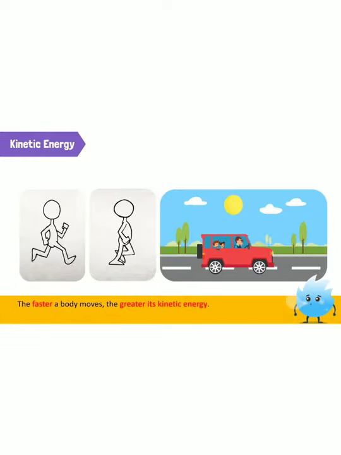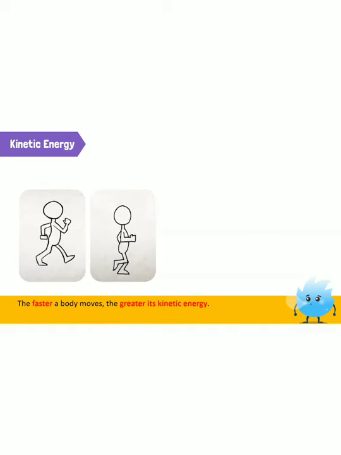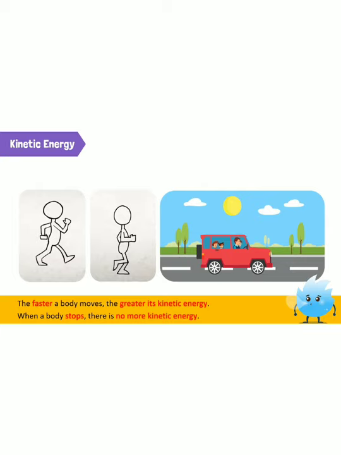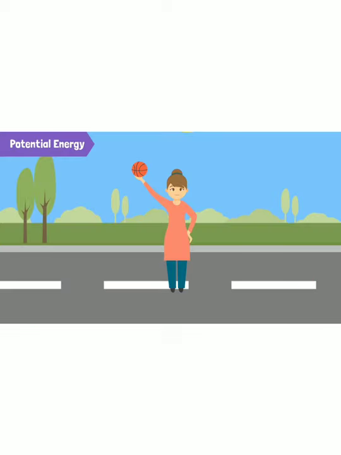In fact, the faster a body moves, the greater its kinetic energy. Therefore, when you run, you have more kinetic energy than when you walk. When a body stops, there is no more kinetic energy. When you come to a stop, or when the car stops moving, kinetic energy becomes zero. If we now raise the ball to a certain height and release it, what happens? It starts falling downwards, right? It starts from a position of rest and then gains speed when you let it go. In other words, it starts with zero kinetic energy and then gains some kinetic energy.